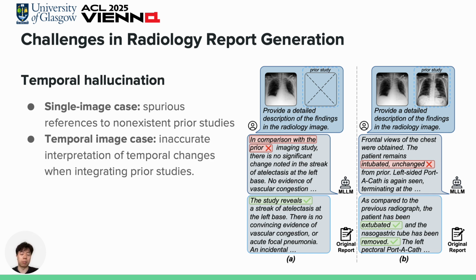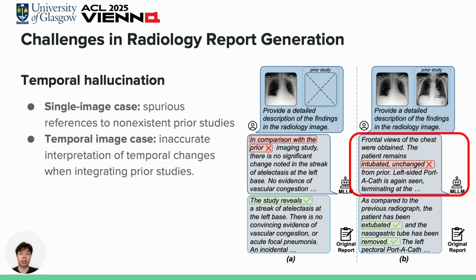So what is a temporal hallucination? Here are two examples. In the single image case, the model generates incorrect content. A phrase like "in comparison with prior" and so on is completely wrong because there is no prior image. So the model makes a mistake by referring to non-existent prior studies.